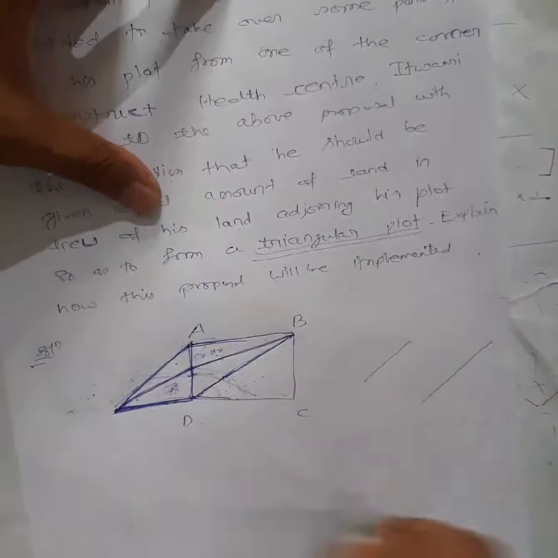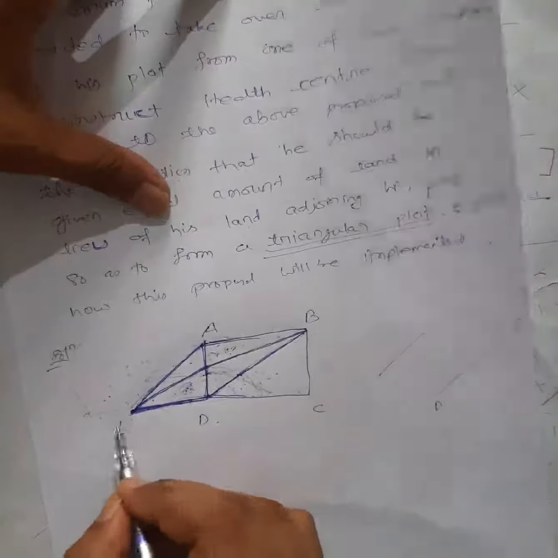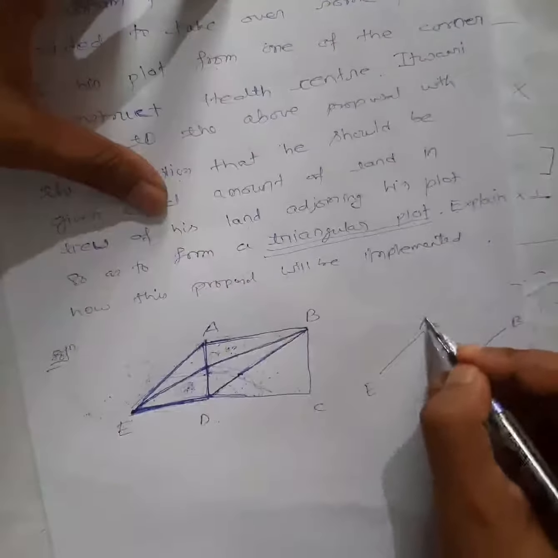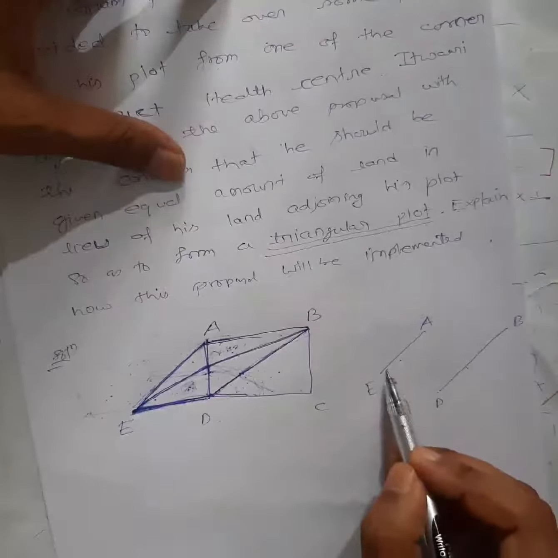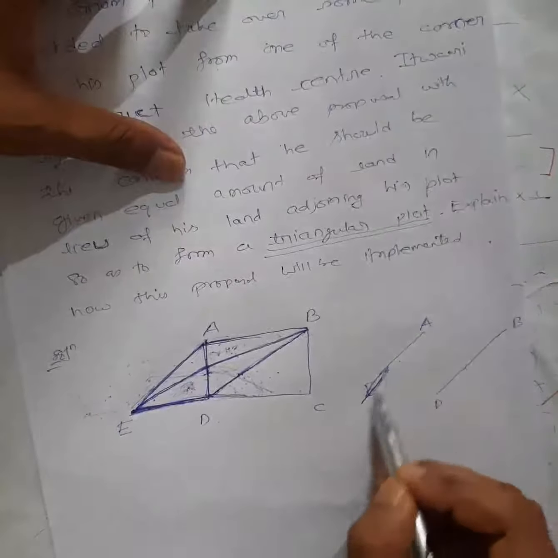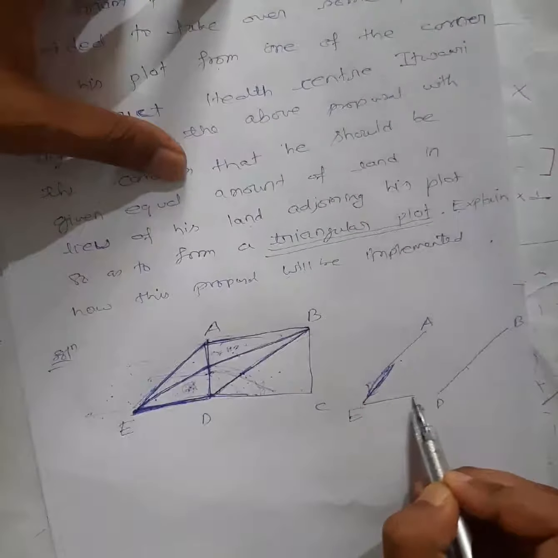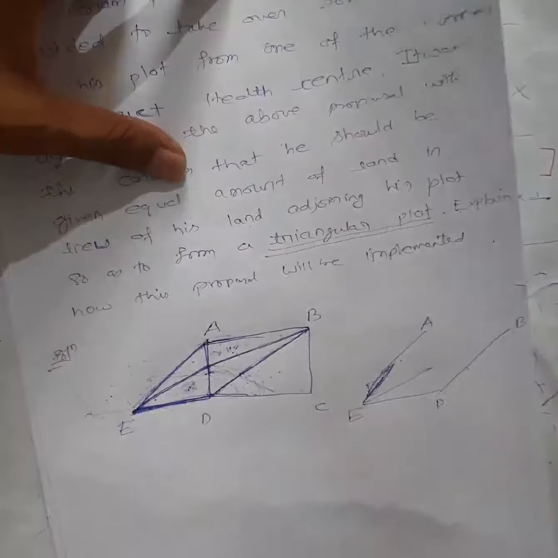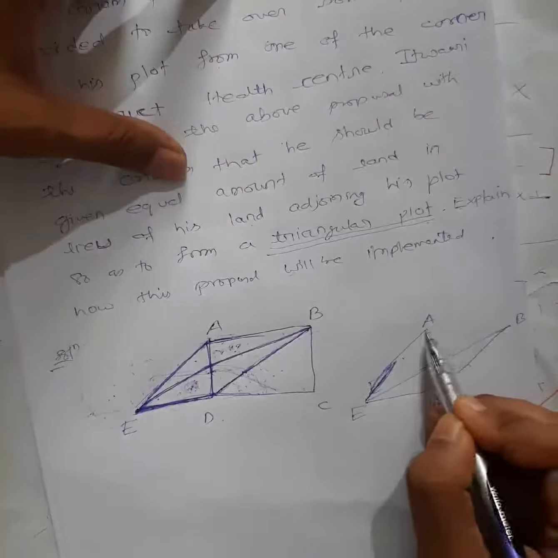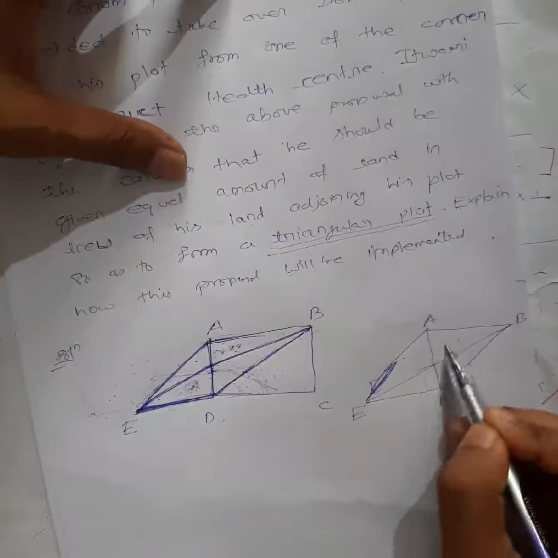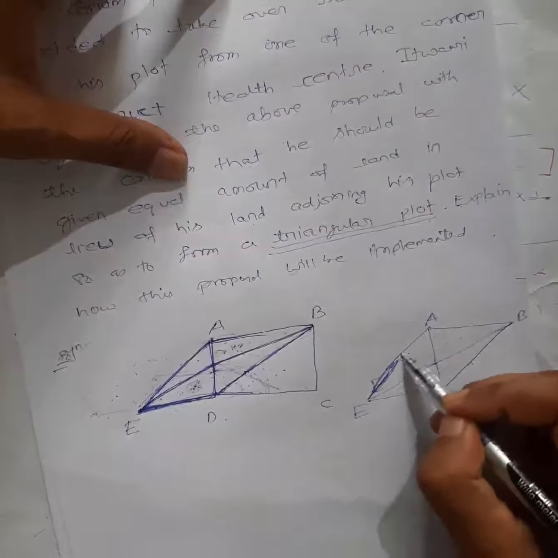So if these lines are parallel, see, I will draw separately. This line is this one, this is D, this is B, let me write down this one as E, this is E, this is A. Okay, I have drawn this one parallel, and I will take the land in such a way only, right? Okay, let me draw this one a little bit more. This is your E. Now this is the triangle which you need till here, right? And you have to show this is equal to this part, right? So see carefully, these are parallel to each other.